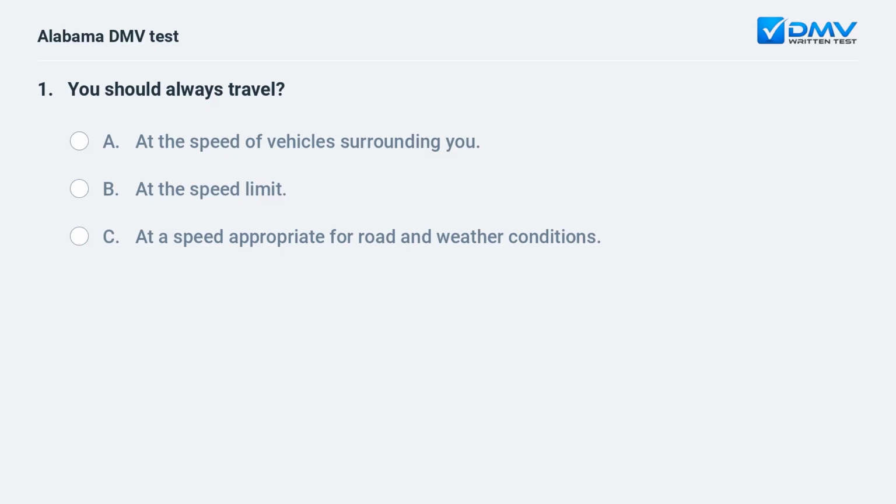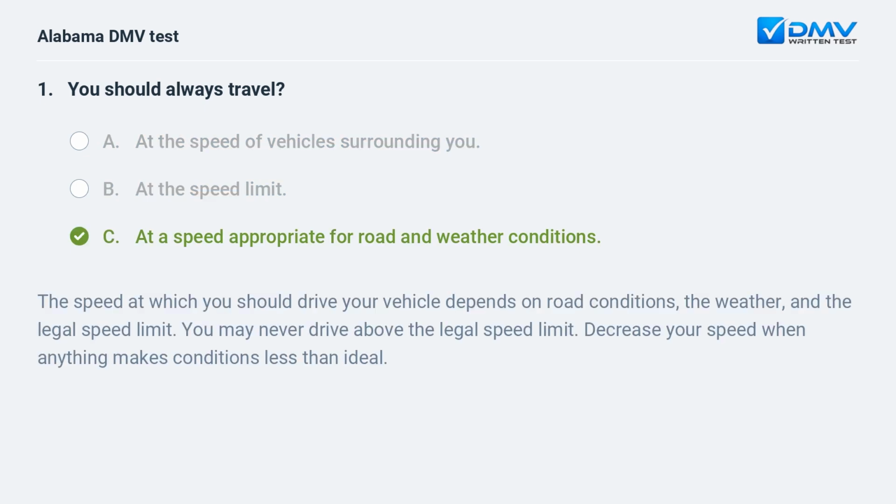You should always travel A. At the speed of vehicles surrounding you. B. At the speed limit. C. At a speed appropriate for road and weather conditions. C. At a speed appropriate for road and weather conditions. The speed at which you should drive your vehicle depends on road conditions, the weather, and the legal speed limit. You may never drive above the legal speed limit. Decrease your speed when anything makes conditions less than ideal.